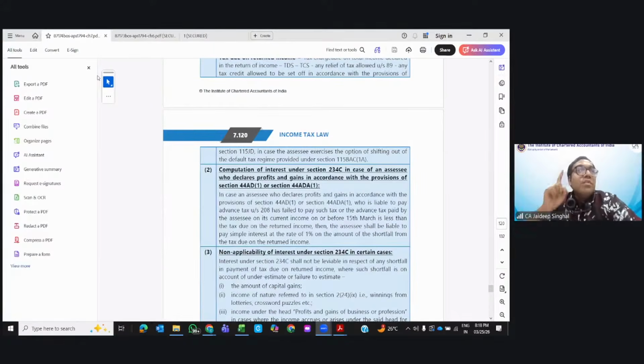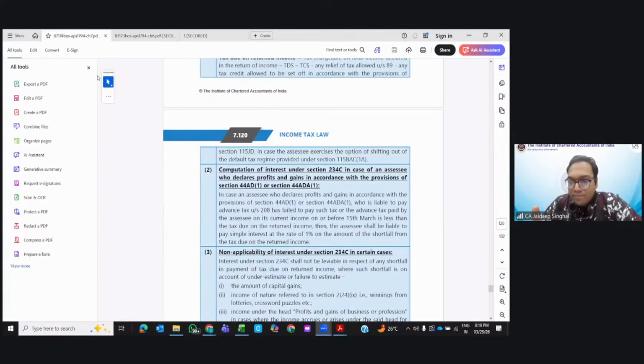One question I've left is the last class question about the clubbing of income. I've done a little bit more research on it. What I came to know is, when you club the income, firstly you calculate the income, then you club it. It is the clubbing of income, not the gross income.